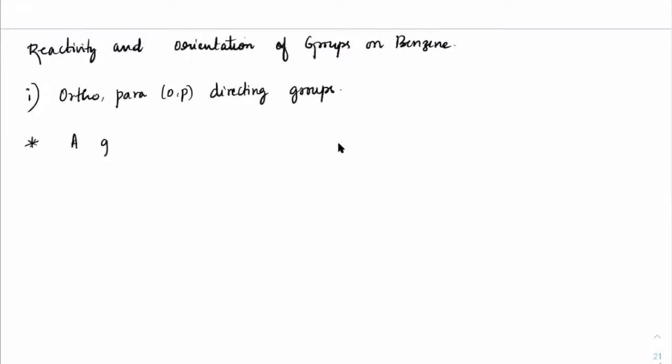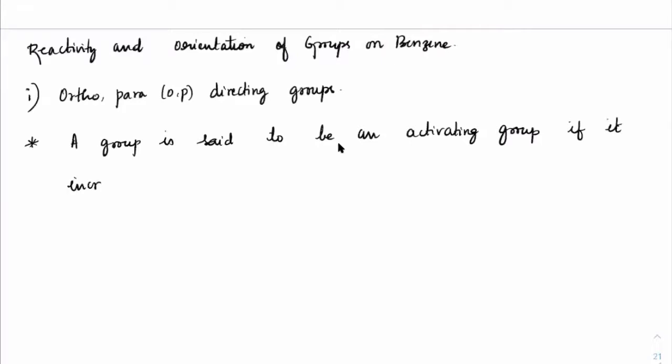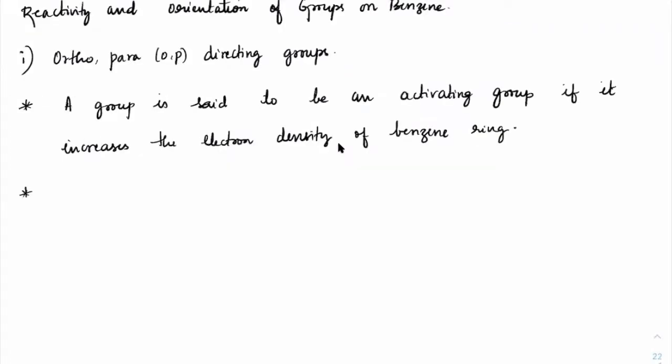A group is said to be an activating group if it increases the electron density of the benzene ring. That is the activating group.